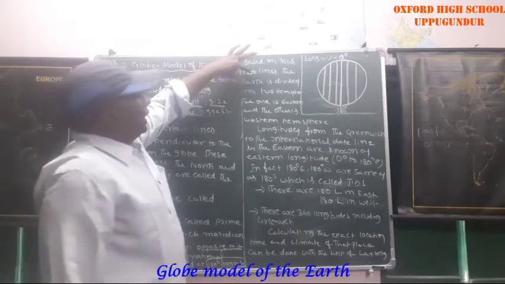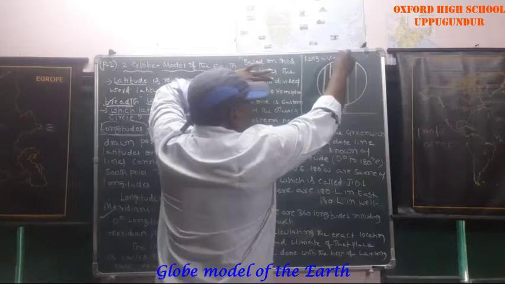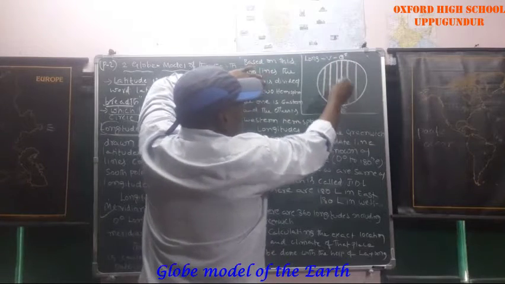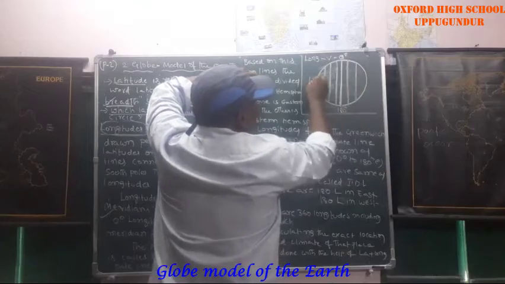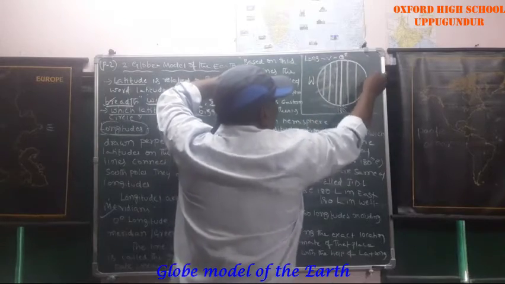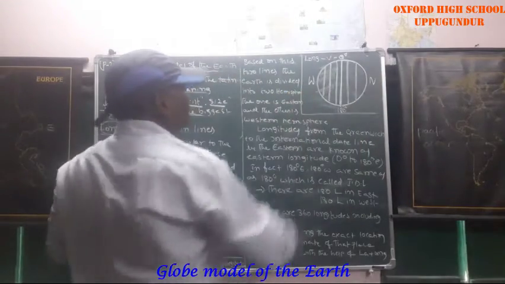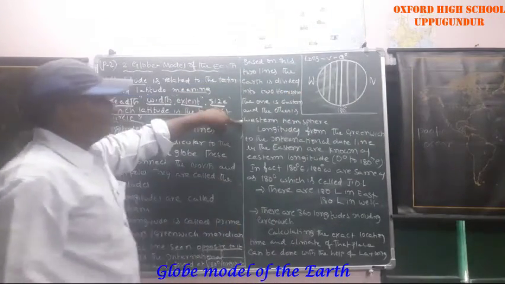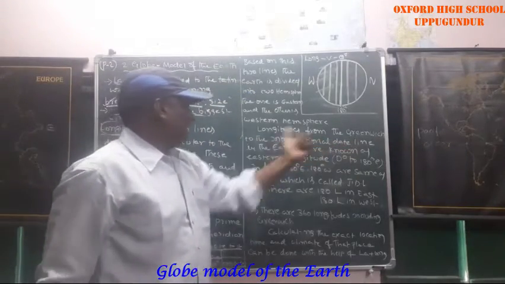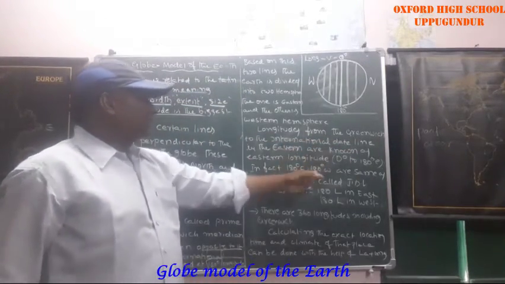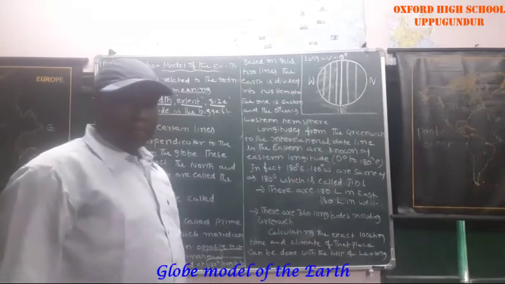Based on these two lines, the earth is divided into two halves: the eastern hemisphere and the western hemisphere. Longitudes from Greenwich to the international dateline on the east side are known as eastern longitudes, and on the west side as western longitudes.